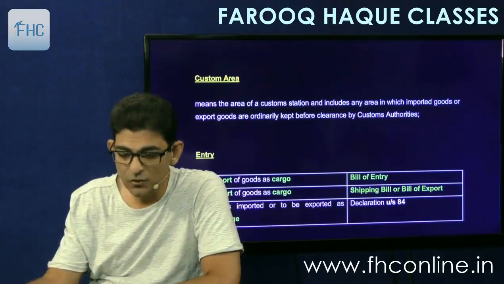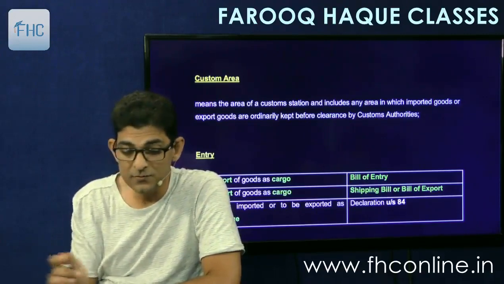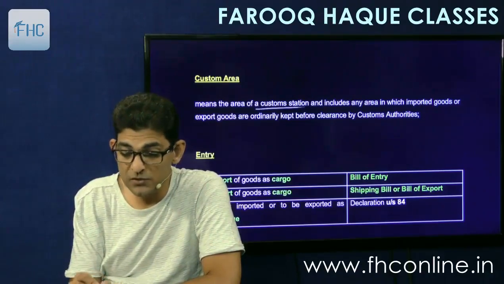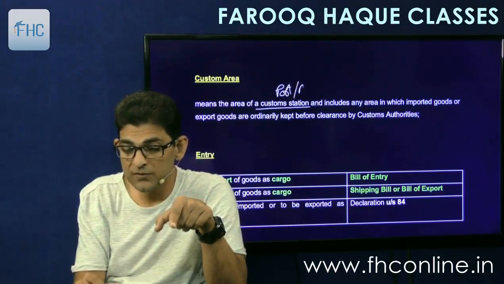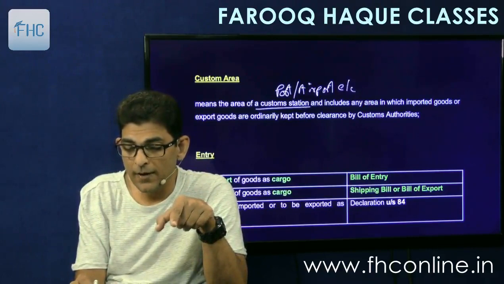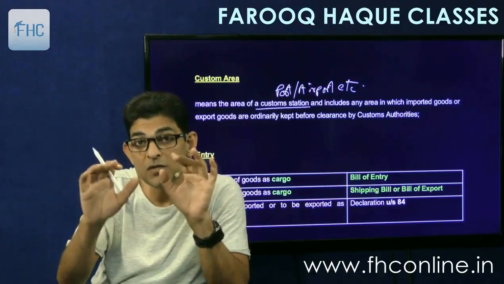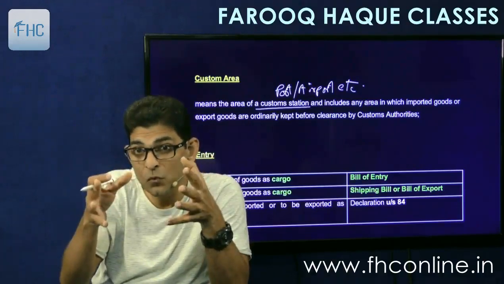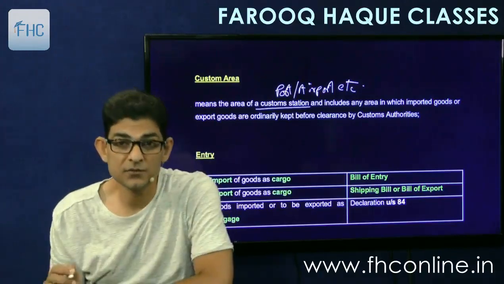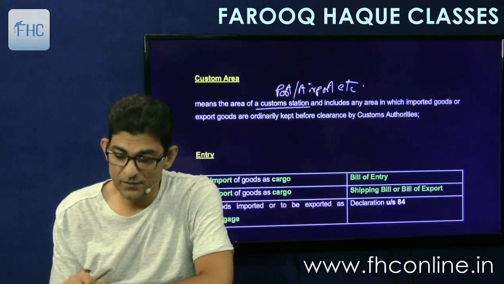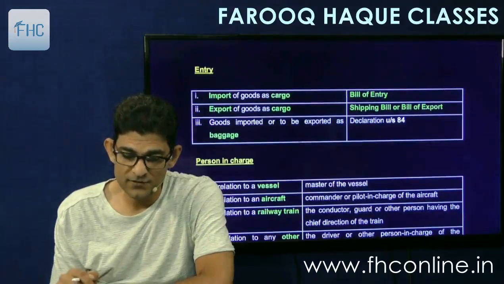The next is definition of customs area. What do you mean by customs area? Customs area means the area of customs station. Customs station means the whole port. Customs stations means port, airport, etc. And within that complete port, airport, there will be a designated area called as customs area, in which the imported goods or export goods will be kept before clearance. Non-duty paid goods will be kept there before clearance. So that is called as customs area. And we'll see how these are appointed, who appoints them. The next is entry.